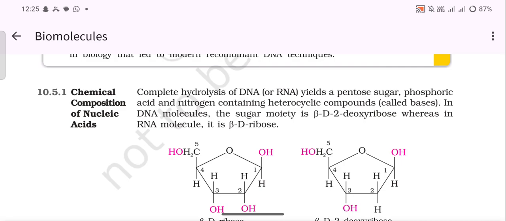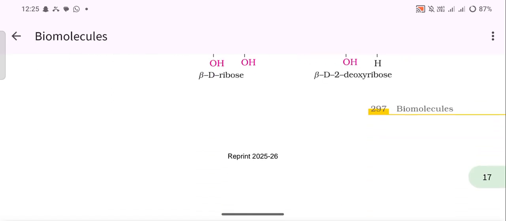Chemical composition of nucleic acids. Complete hydrolysis of DNA or RNA yields a pentose sugar, phosphoric acid, and nitrogen containing heterocyclic compounds called bases. In DNA molecules, the sugar moiety is beta-D-2-deoxyribose, whereas in RNA molecules it is beta-D-ribose.